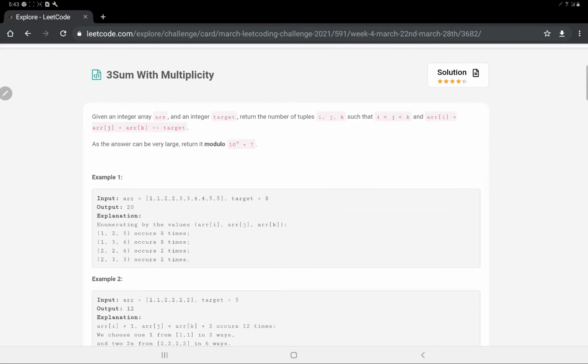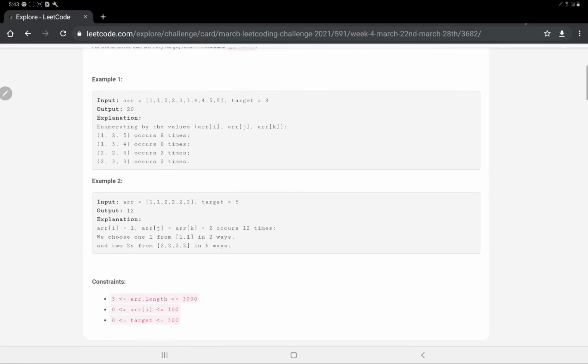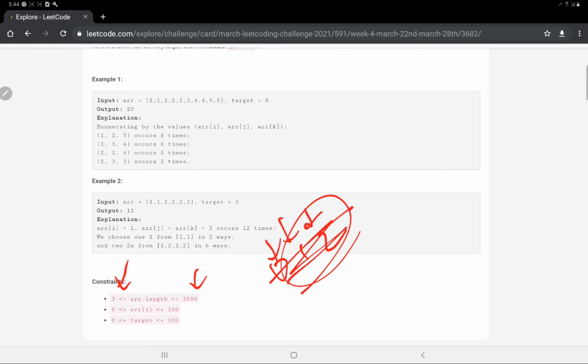The constraint given to us is that the length of the array is from 3 to 3000, so it can't be 0, 1 or 2. We don't have to keep a check for these values because they won't be present. There would be at least one triple because the minimum length is 3.